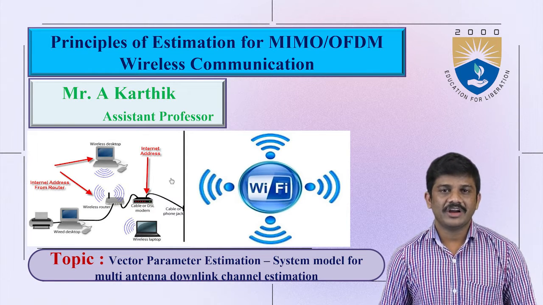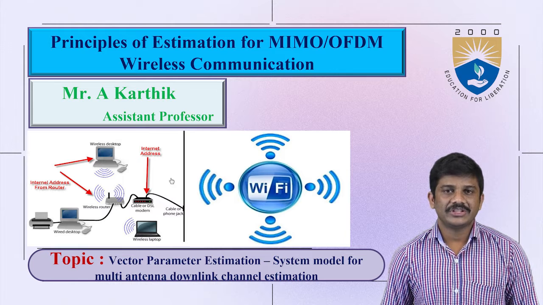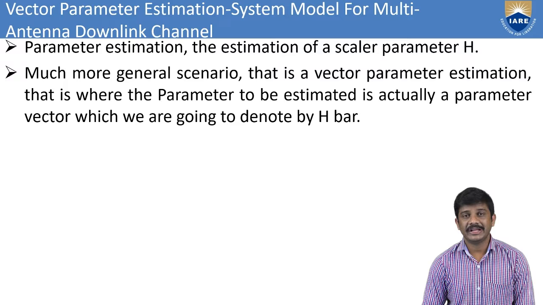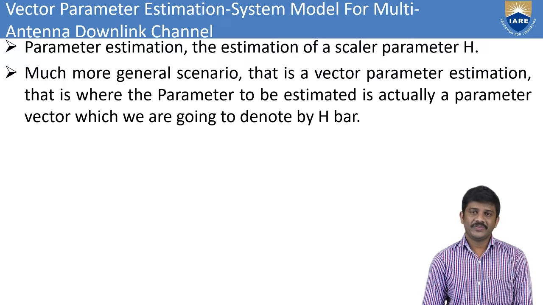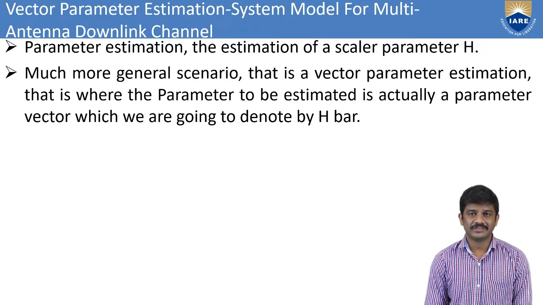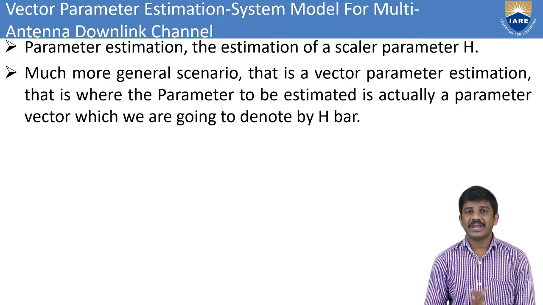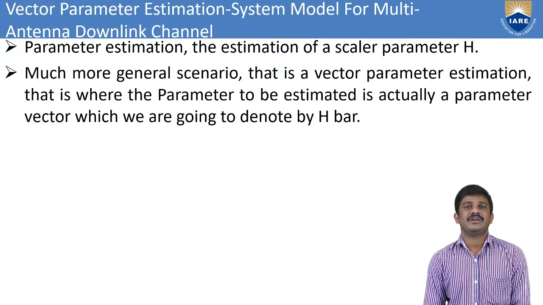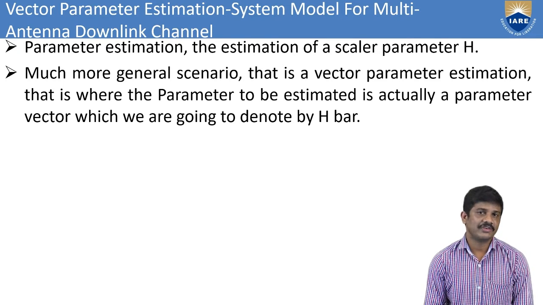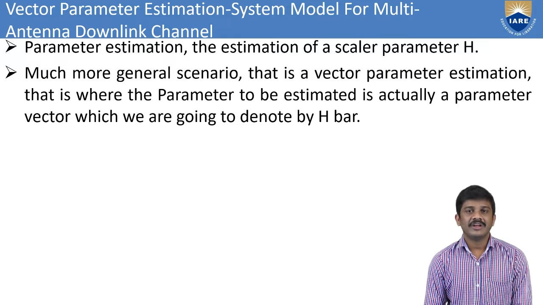Today's topic is vector parameter estimation in the system model for the multi-antenna downlink. In the previous sessions, we mainly discussed the maximum likelihood functions, the CRB models and their examples. There we took the estimation of the transmitter and channel, and also the receiver. There we also found the vectors, h hat minus h, and the unbiased estimator.